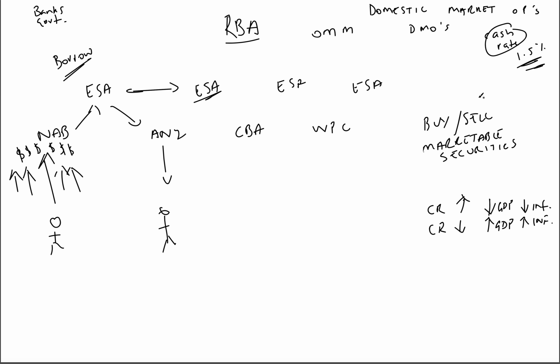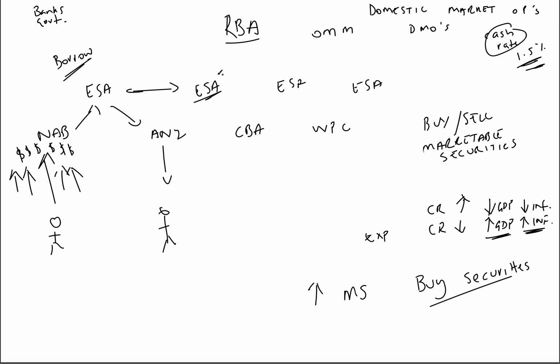So we know that if the Reserve Bank of Australia wants to take an expansionary money supply stance, that is, they want to get GDP growth going and inflation increasing, this would be expansionary, and they're going to increase the money supply. In order to increase the money supply, they will buy securities from the banks.